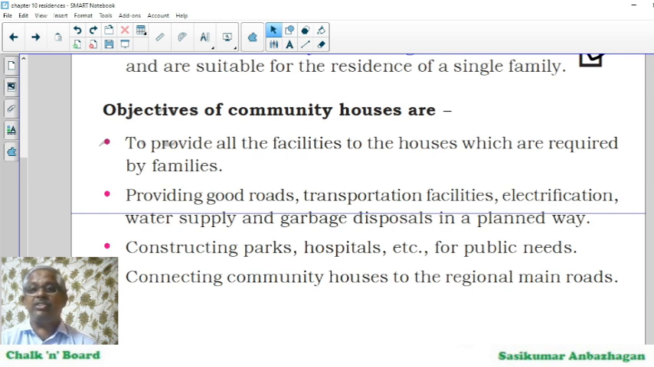Connecting community houses to the regional main roads. That's a very important point, because in the outskirts of Bangalore we have many computer related facilities, where almost many are in villages only, but connectivity to mainland Bangalore is needed, and it is being prepared by these community houses for the better movement of people and their luxuries.